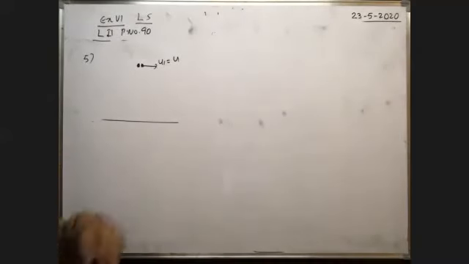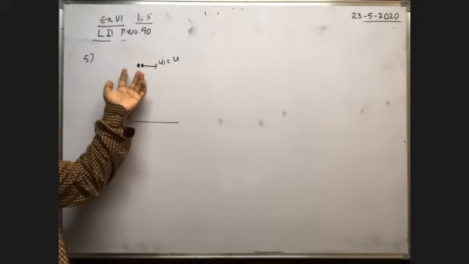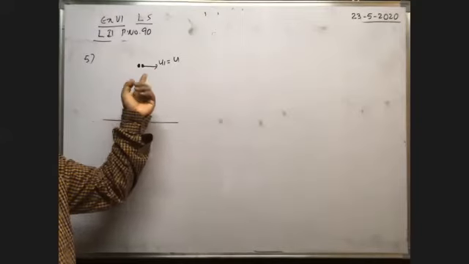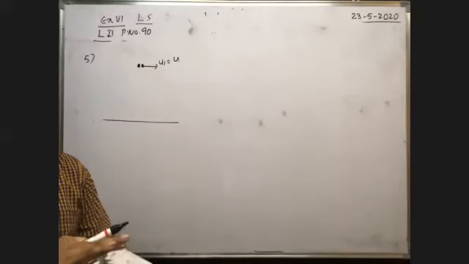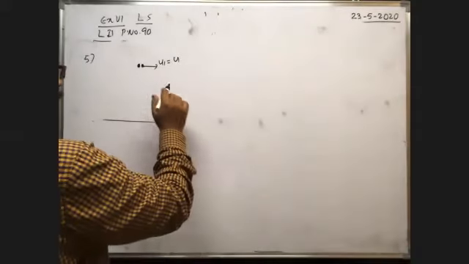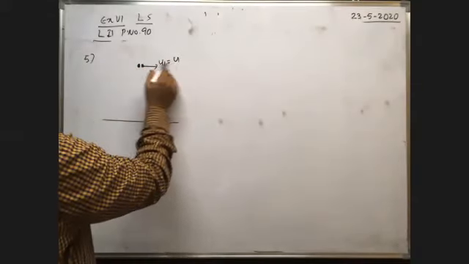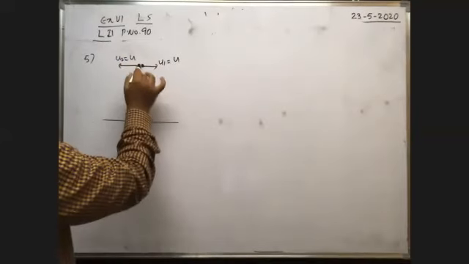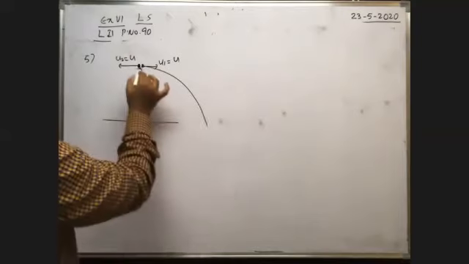At a certain height, a shell exploded into two equal fragments having the same masses, in which one fragment acquires the velocity u. Then what is the velocity of the other fragment? As it is divided into two equal masses, definitely the velocity of the first part is u, and the velocity of the second part is also u only, but in the opposite direction.